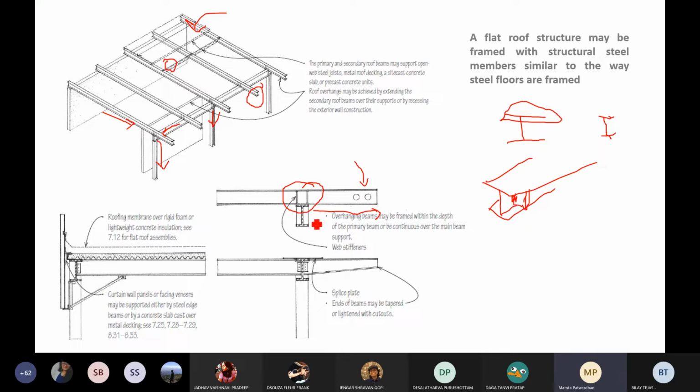And this is now resting on your primary beam. This is your secondary beam. This is your primary beam. There are web fasteners exactly at this point because that's where the load is going to come. Correct? Simple. Very straightforward.